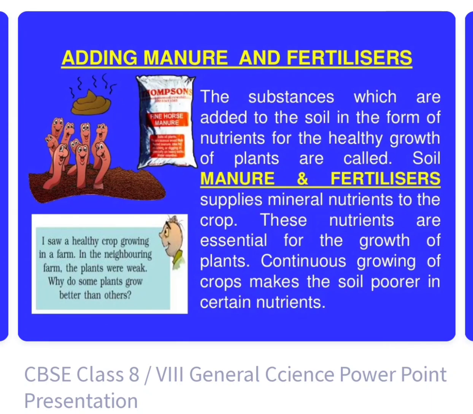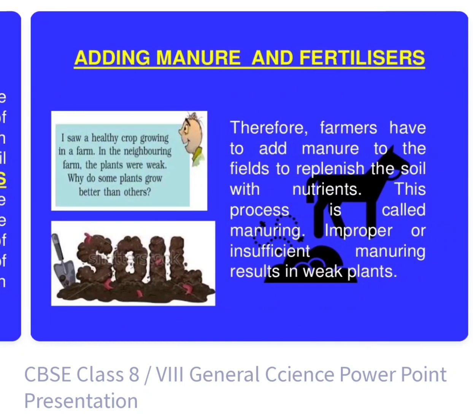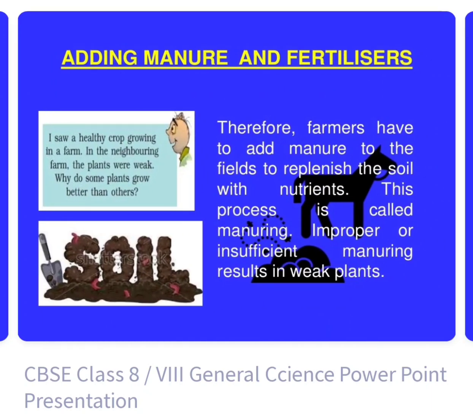Adding manure and fertilizer: the substances which are added to the soil in the form of nutrients for the healthy growth of plants are called manure and fertilizer. They supply minerals and nutrients to the plants. Therefore, farmers have to add manure to the field to replenish the soil with nutrients. This process is called manuring. Improper or insufficient manuring results in weak plants.